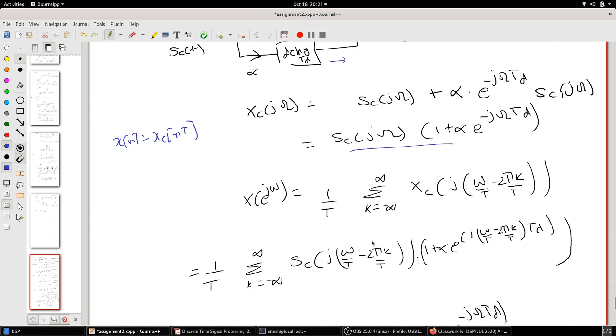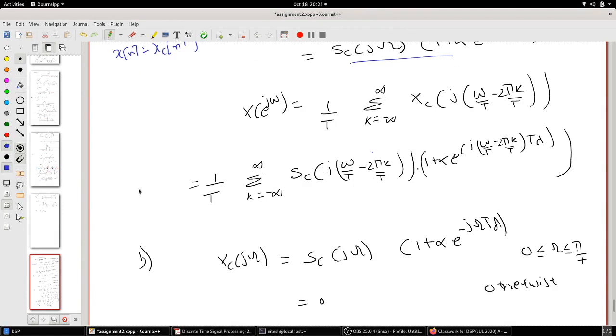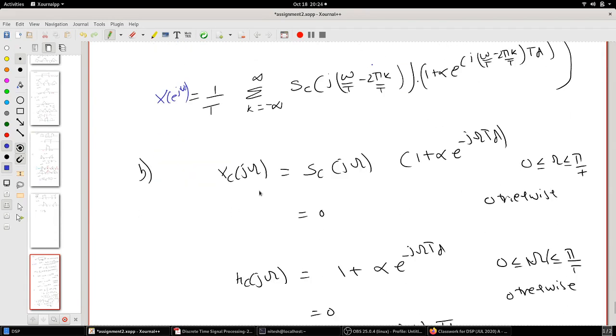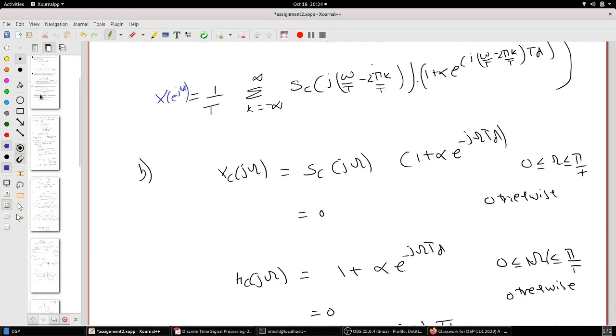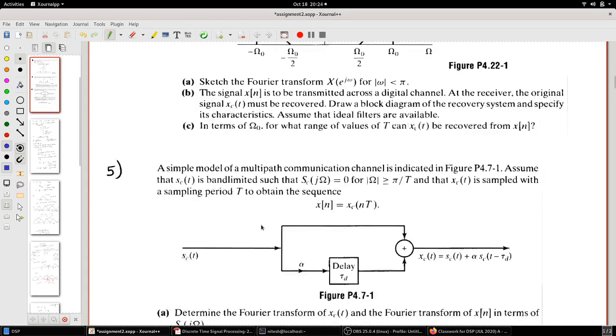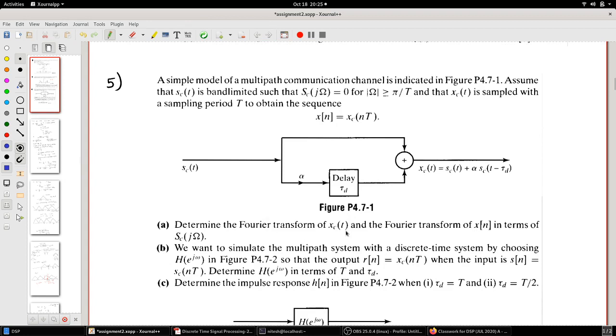Once you get this, this will be your X of e raised to j omega. That is what was asked in the question, which says find the Fourier transform of xc of t and the Fourier transform of x of n in terms of Sc of j omega.